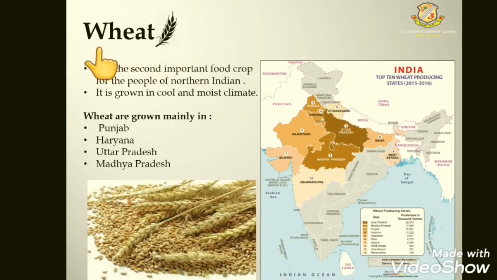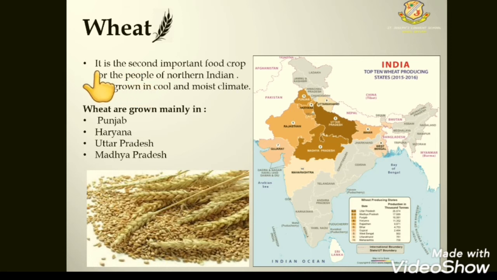Now student, the next is wheat. The next food is wheat. It is the second important food crop for the people of northern India. Northern means this part of India is called northern India. It is grown in cool and moist climate.